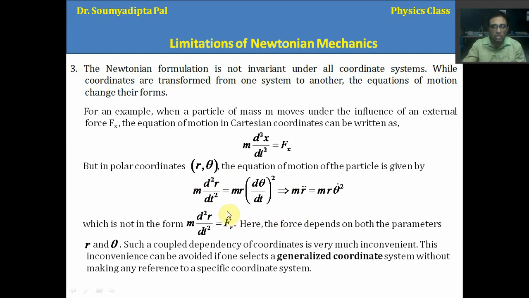Here you can see it is not simply like the one dimensional motion where we write in a simple way. In this type of equation there is no fr. And another problem is that r and theta are coupled. So this type of equation is difficult to solve.